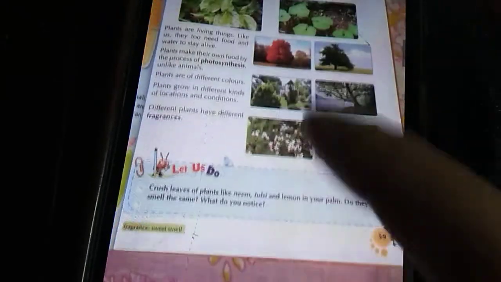Different kinds of plants grow in different weather conditions, different locations and conditions. Now next,